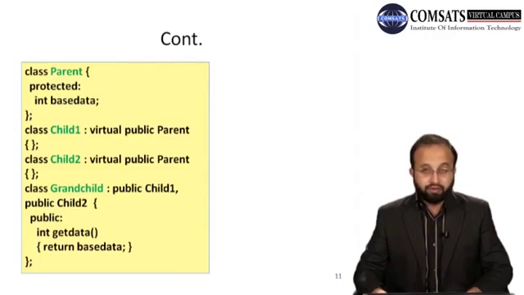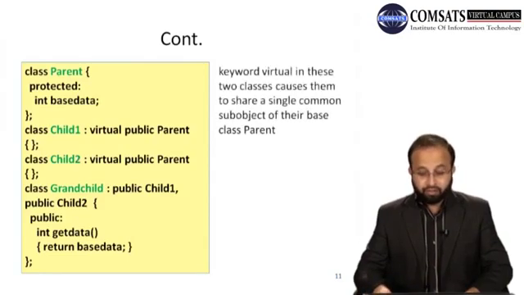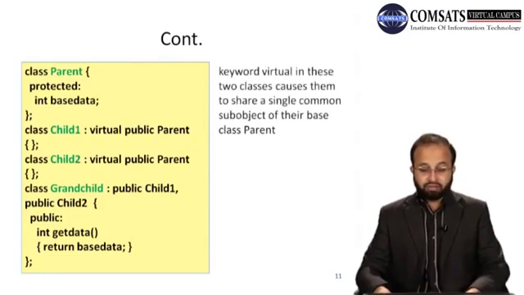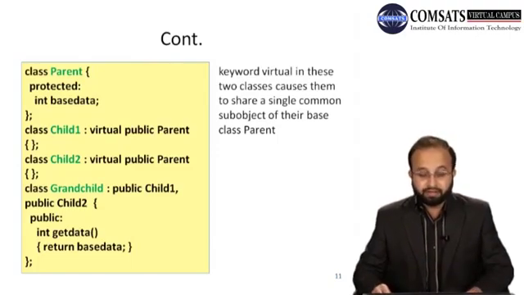Now the type of inheritance is virtual public from the parent class. So class child 1, inheritance type is virtual public inheritance from parent, child 2 inheritance type is virtual public from parent. Now if a grandchild class is inherited from child 1 and child 2 class, now it can access this base class data member, because when we use a keyword virtual, this means that child 1 and child 2 share the same copy of the data member of the parent class. So a keyword virtual in these two classes causes them to share a single common sub object of their base class parent.